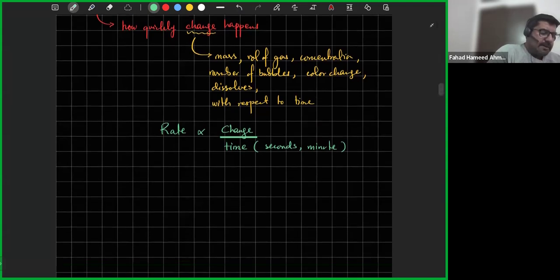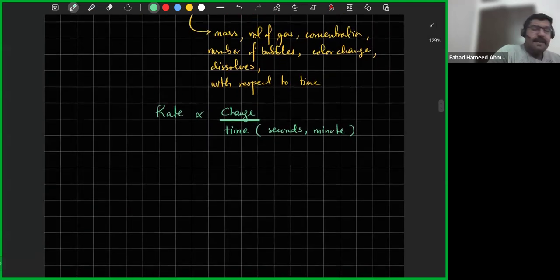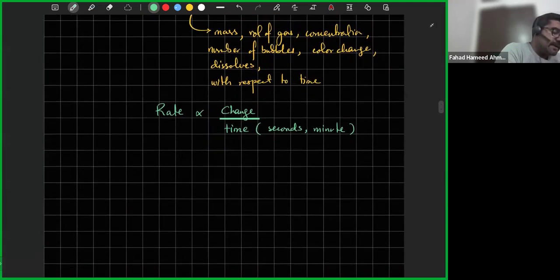So that is rate. Now I'm going to come up with a chemical reaction, and we can try and figure out how to measure the speed of that particular reaction. So for example, I've got Mg reacting with, let's say, HCl. And when it reacts with HCl, it produces MgCl2 and H2 gas is given off.